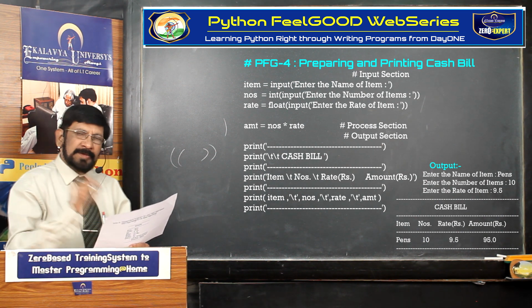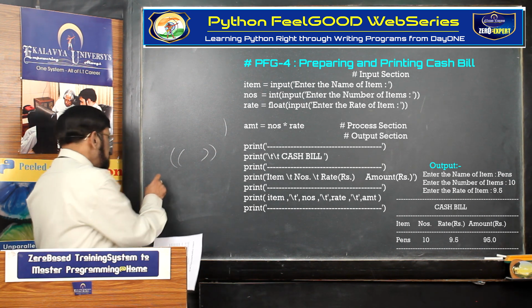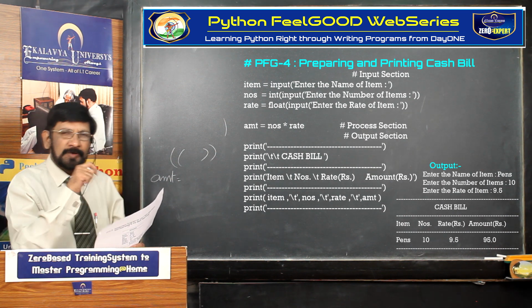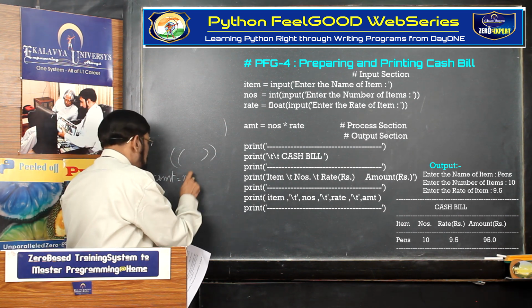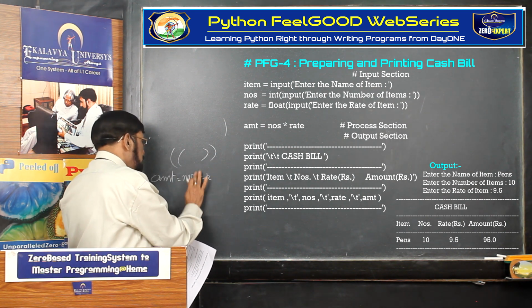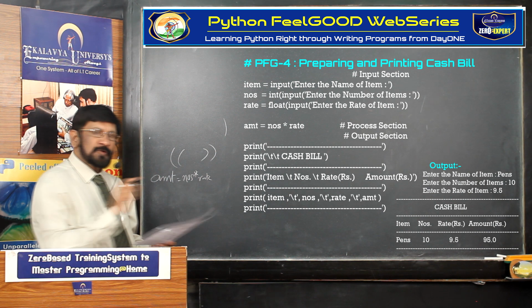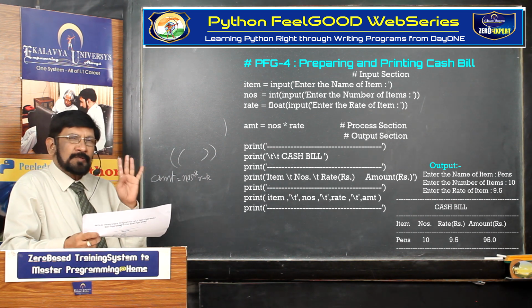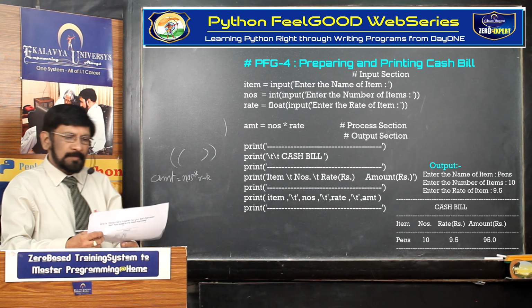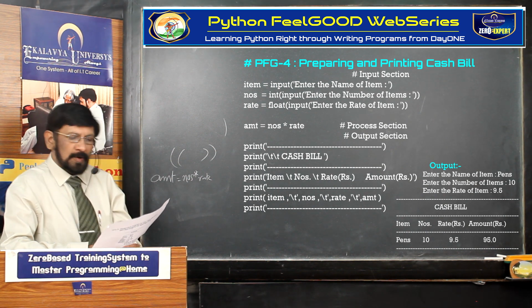Okay. Now all the three input variables are filled with values. Thereafter the processing section. The processing section is meant for output variables. What is the output variable? Amount. Amount, what is the formula? Now what names you have given above? The same variable names you have to give. Rate. So the multiplication symbol is the star symbol, asterisk symbol, that only you have to use. As a result of that, amount is calculated. So because of that, 4 variables are filled with values. 3 variables because of reading, 1 variable because of processing. It is created. Thereafter, you have to write the cash bill. That is the output section.